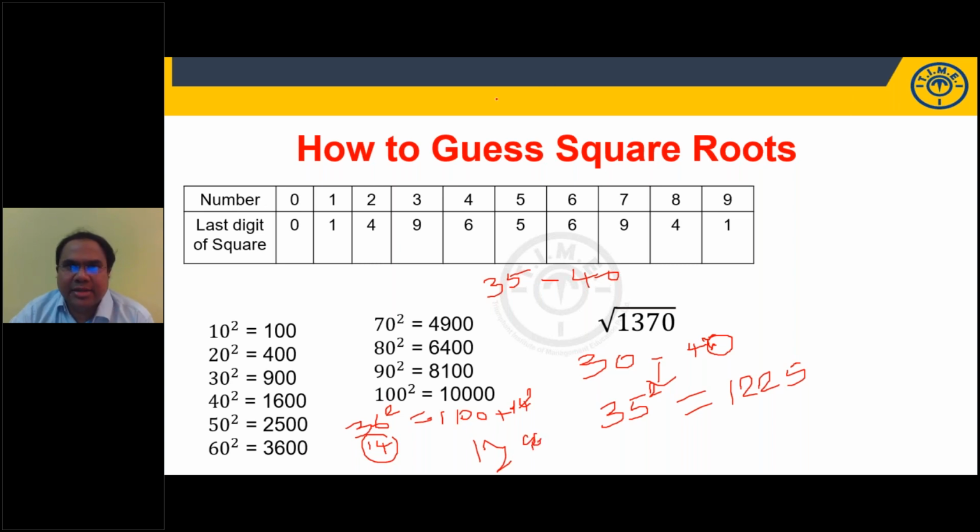So 36 is not my answer. Try 37 square. Orally you answer this. 37 is 13 less, right? 25 minus 13, 1200. 13 square is 169. 1200 plus 169 is 1369. I want 1370. So the closest option is 37. What is the square root here? 37. Right? It's not a perfect square.